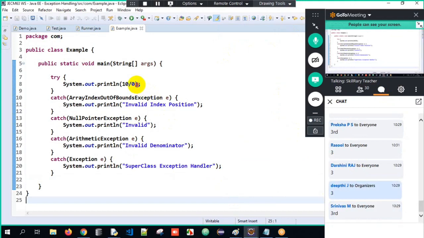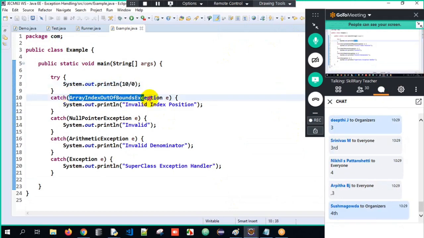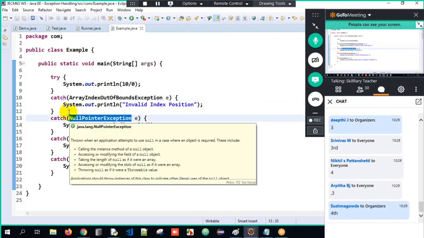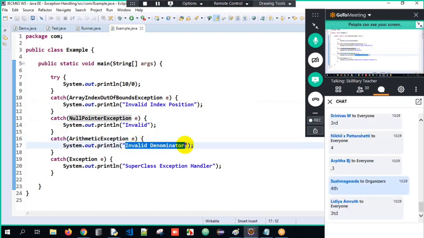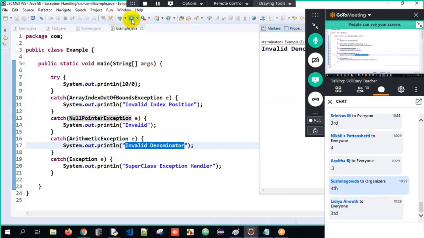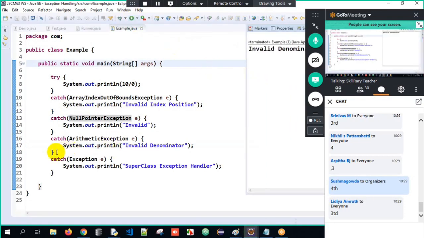Sir, when I write 10 divided by 0 here, an object of arithmetic exception is thrown. It will get compared with array index. Can an arithmetic object be caught by array index? No. Can it be caught by null pointer exception? No. Can it be caught by arithmetic exception? Yes. Therefore, invalid denominator will get executed and the remaining catch blocks are ignored. So when I execute it, the output I get is invalid denominator. Clear?